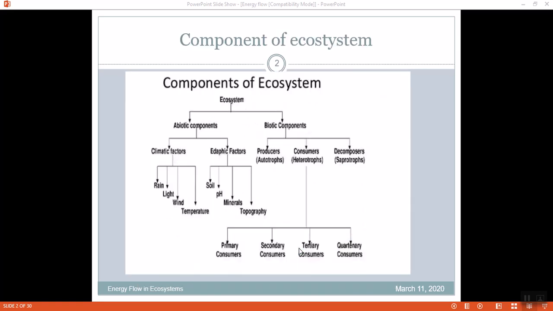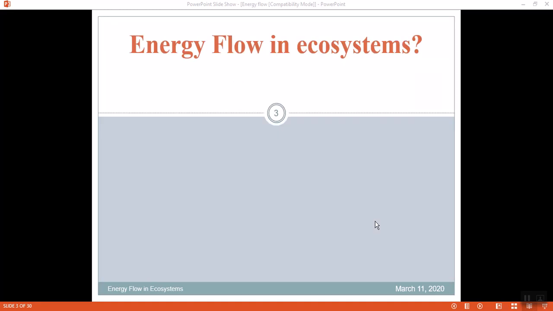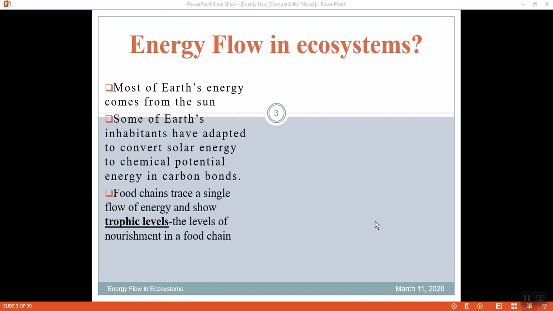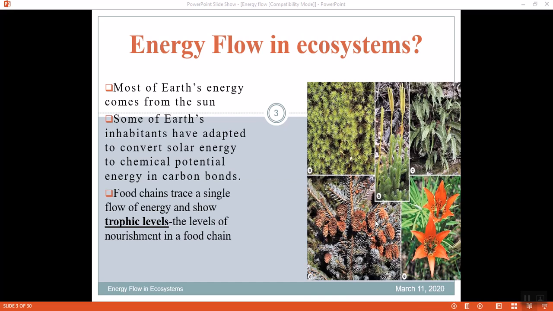Now, just to recall what an ecosystem is, we said an ecosystem consists of biotic and abiotic components, and we also see a lot of biotic and abiotic factors involved within the ecosystem. Now, talking about the energy flow, you know that energy comes from the sun, and it is converted into chemical energy, and this chemical energy is stored in the primary producers.